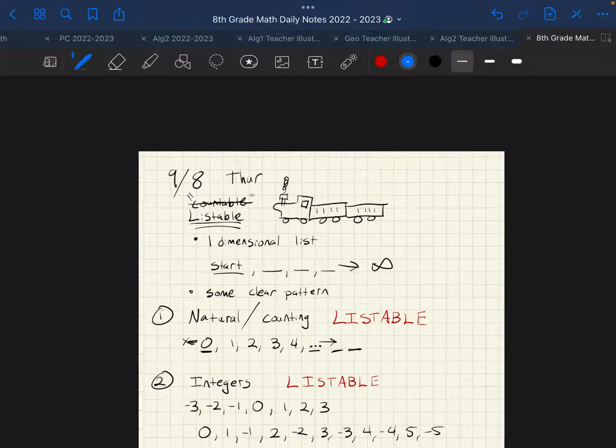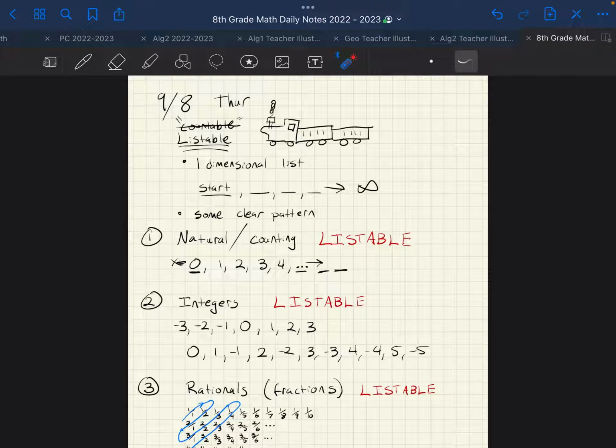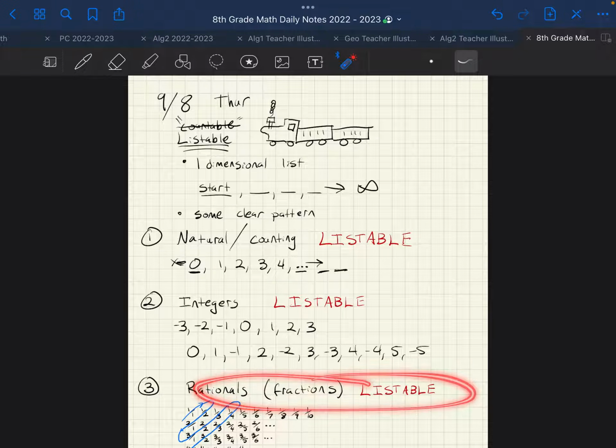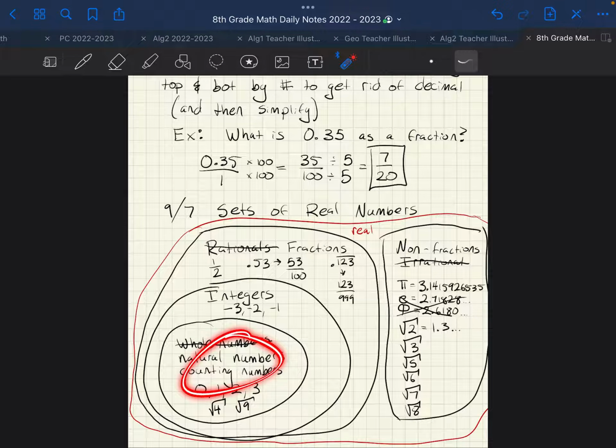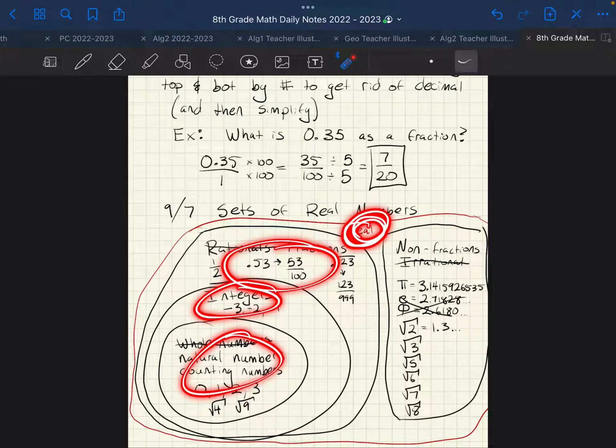just as a review of where we've gone today, we have talked about what it means to be listable. I have a kind of weird definition here. Natural numbers by default are listable. Integers were listable. Rationals were weirdly listable. The next rung up, we've done this one, listable. That one's listable. That one's listable. What about the real numbers?